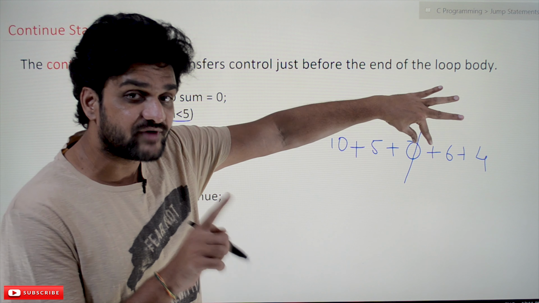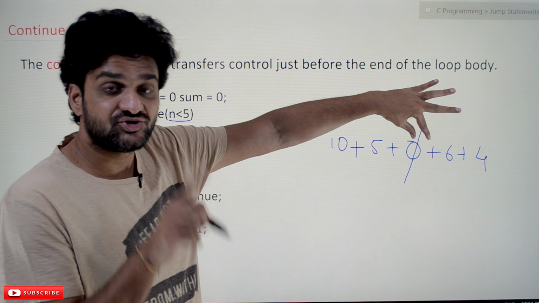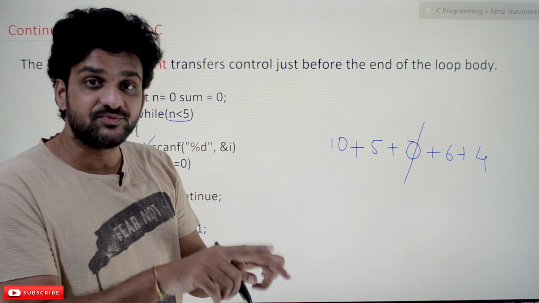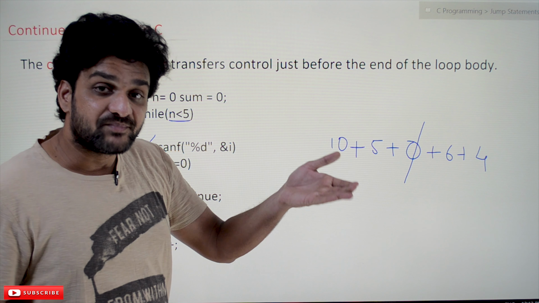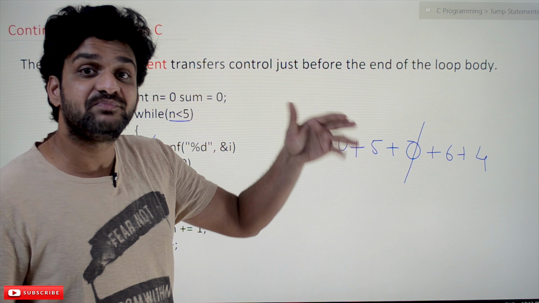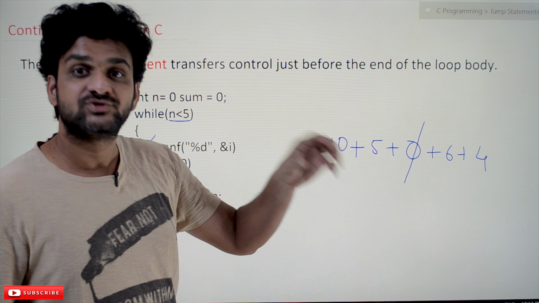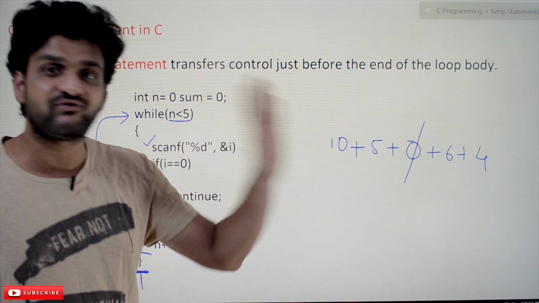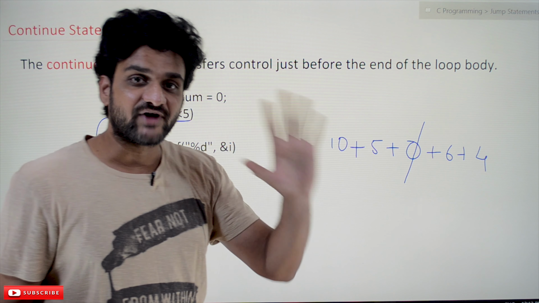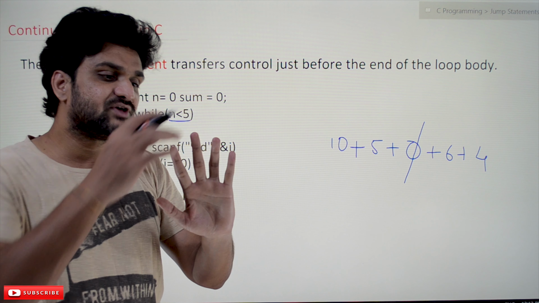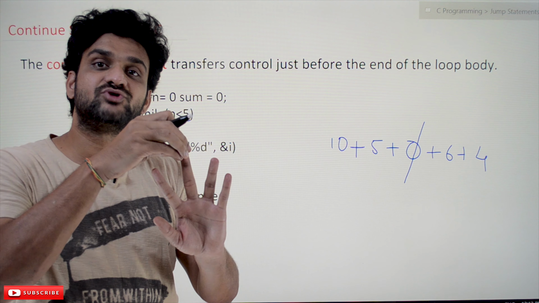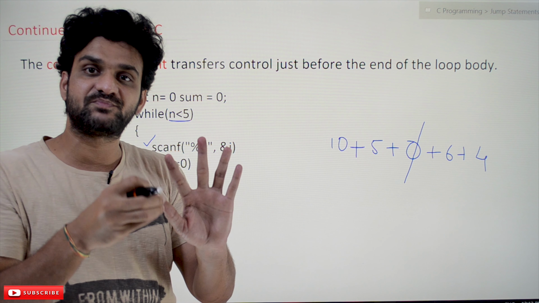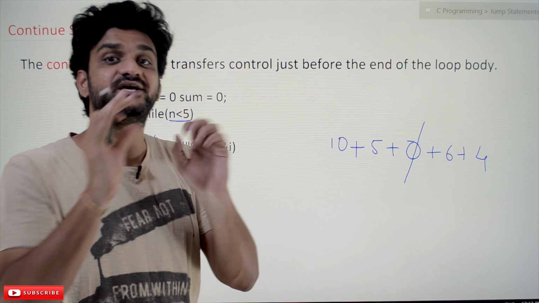Only the non-zero values are to be counted. If 0 appears as the input given by the user, that 0 has to be discarded, and the number of numbers given should not be incremented. We are saying that the user has to give 5 numbers. If in between he has given the third number as 0, this number should not be counted. Only 2 numbers have been provided, so that count should not be incremented.